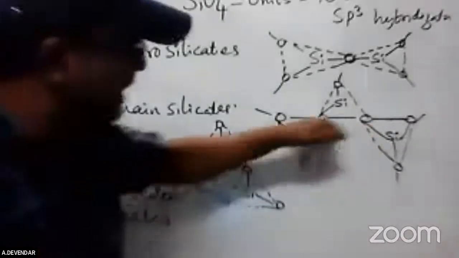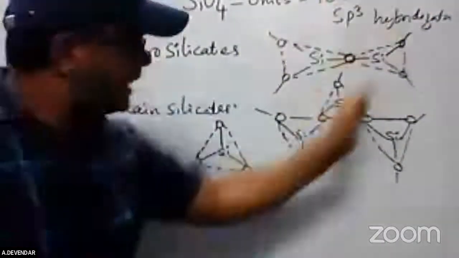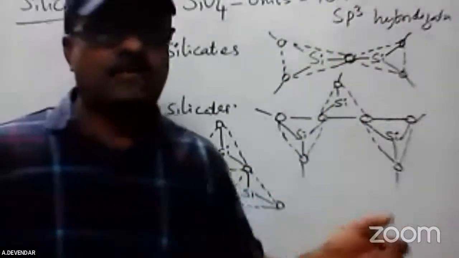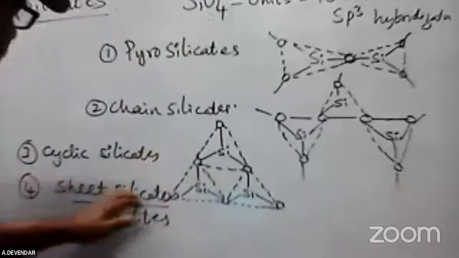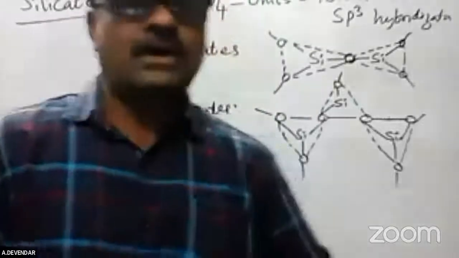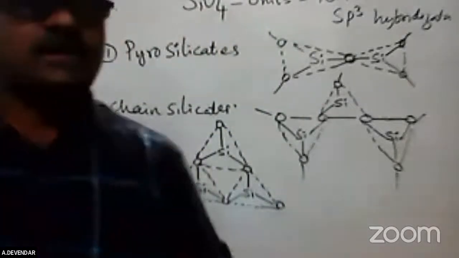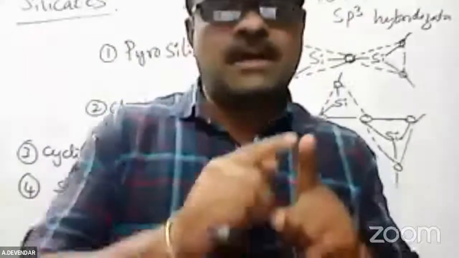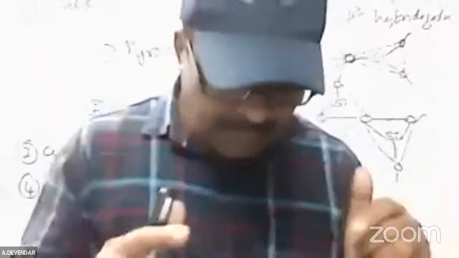That means this is arranged like that. You can arrange it also like this. n number of SiO4 units are present. Those are called sheet-like silicates. Okay, this is about the silicates. In the examination, sometimes in the regular point of view, they will ask a 10 marks question. For your semester purpose, they are asking only a 5 marks question. Either it may be carbonyls, or carbides, or silicates.